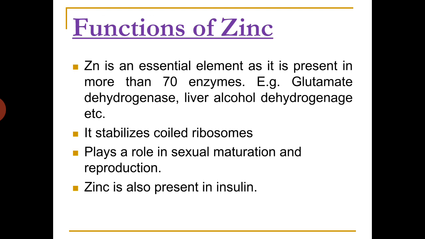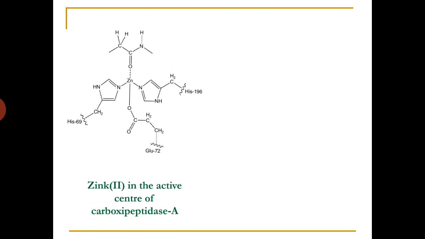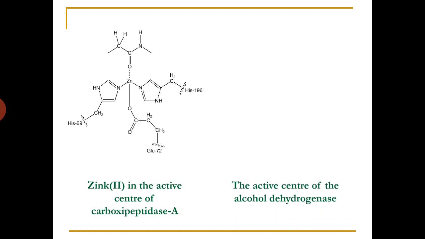Functions of zinc. Zinc is an essential element as it is present in more than 70 enzymes, for example, glutamate dehydrogenase, liver alcohol dehydrogenase, etc. It stabilizes coiled ribosomes. It plays an important role in sexual maturation and reproduction, and it is also present in insulin. Here we have the structures of metalloenzymes which have zinc as central metal ion. The first one is carboxypeptidase A, and the second one is alcohol dehydrogenase.